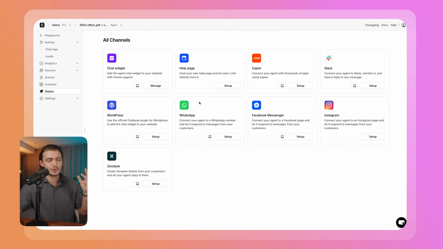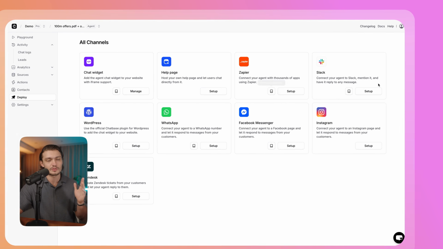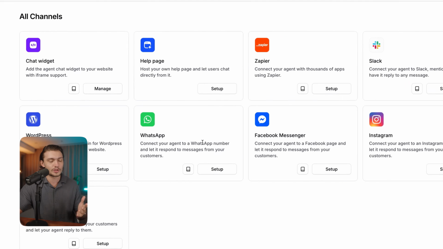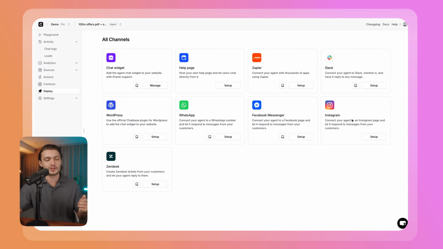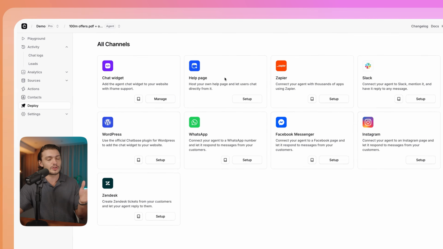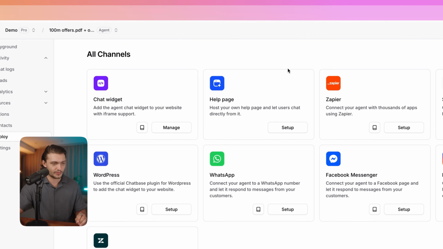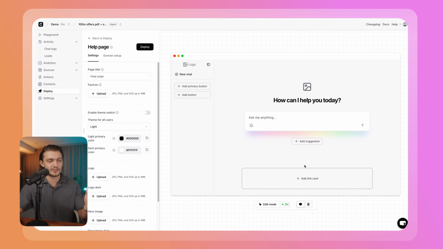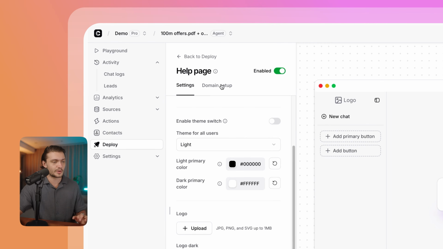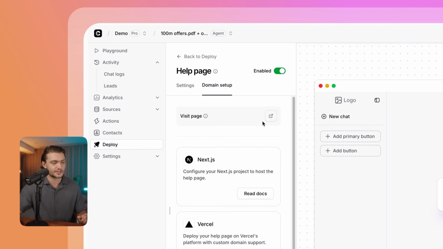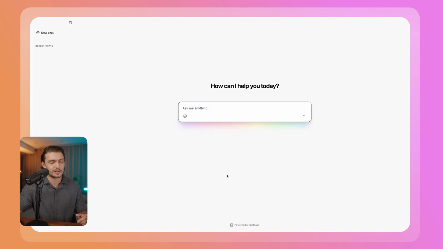Now to use this coach, you have many options. For example, you could integrate it on Slack, WhatsApp, Messenger, Instagram, any of these options, wherever it is easier for you to access it. Or you could also do a help page. So if you click on setup here, you can actually just have it running as its own web page. You can fully customize it here and then click deploy and then have it accessible in the browser. You can even set it up on your own custom domain. You'll see the visit page button here that you can click and then access it in your own browser.